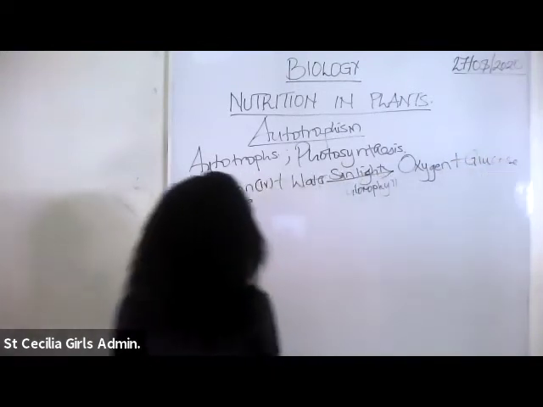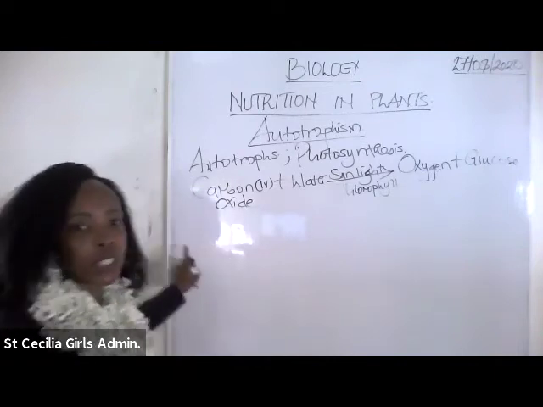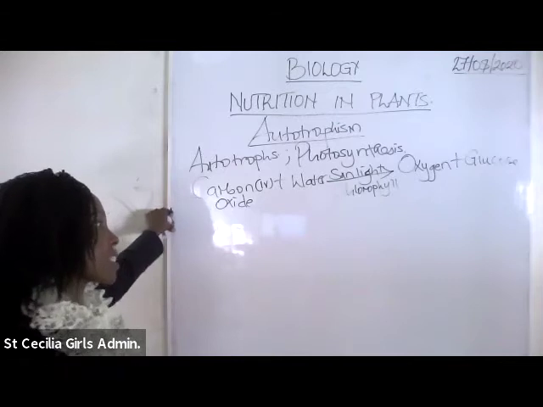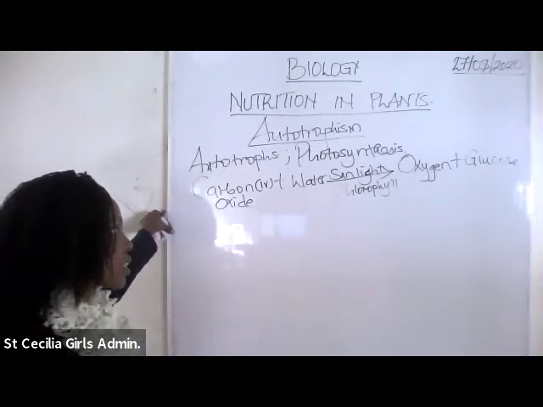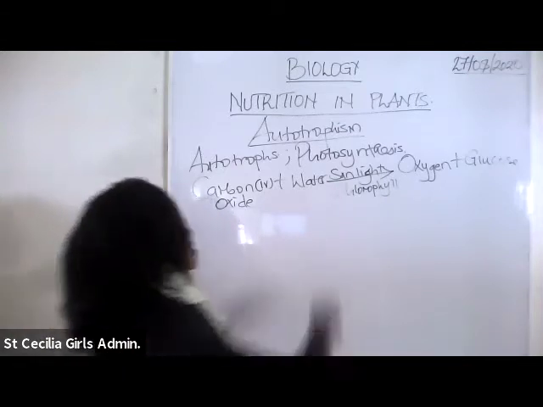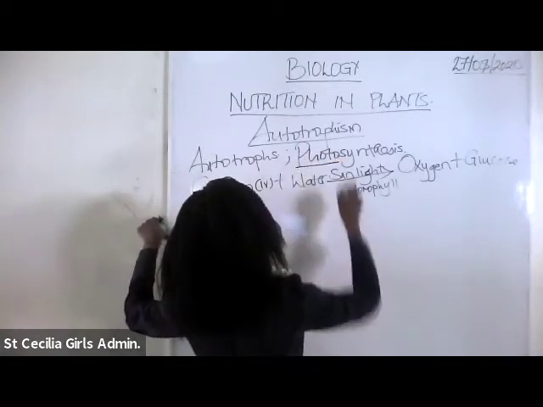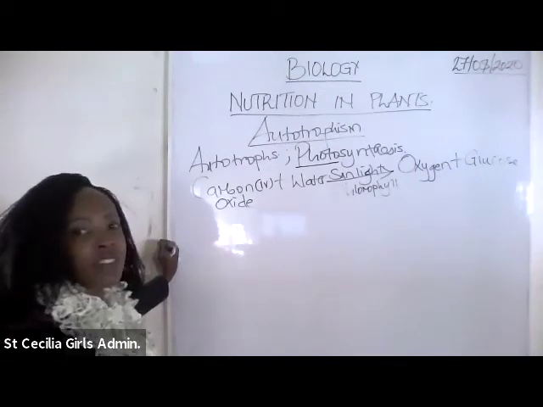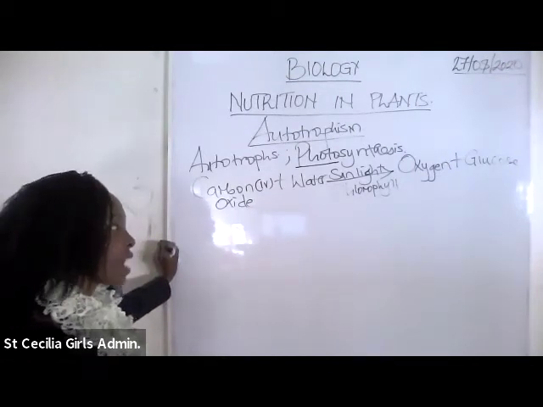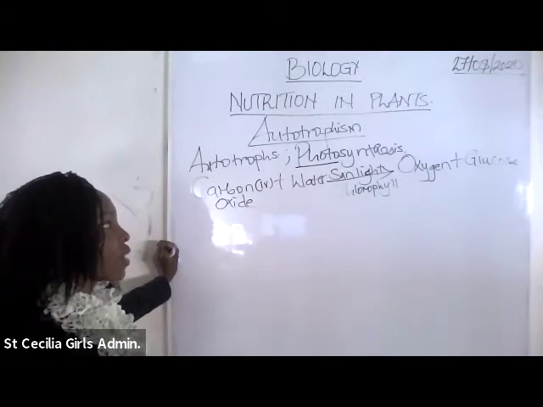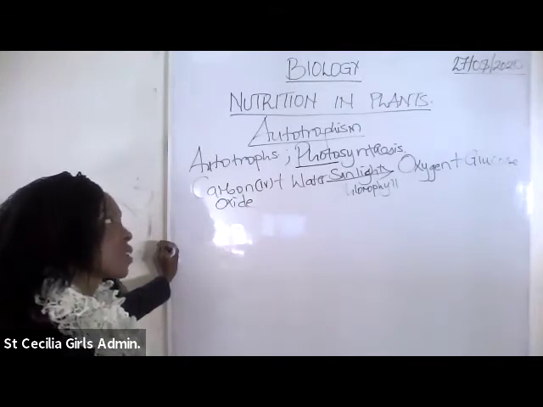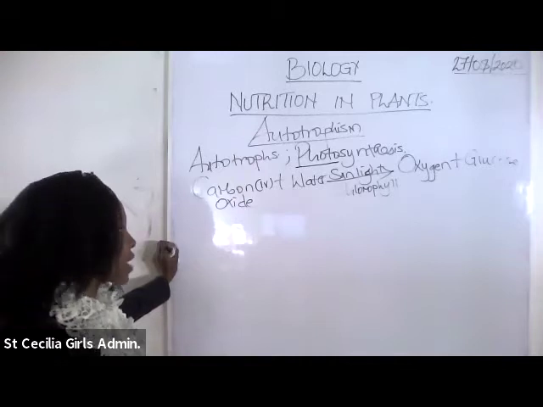Now, this is the whole process, the process in which most organisms, that is the plants, make their own food. Photosynthesis, from the word photo, means light. That means this is the process in which a plant, bacteria or algae make their own food when there is the presence of light or sunlight, to be more specific.